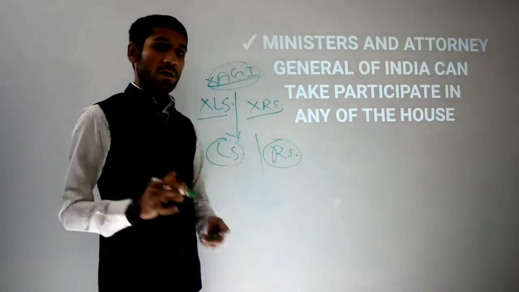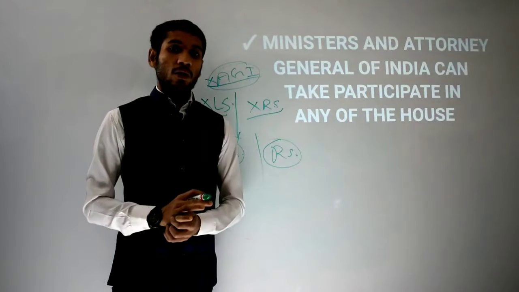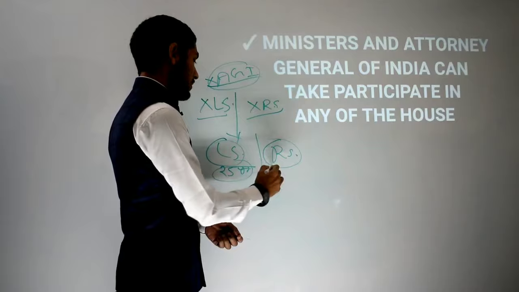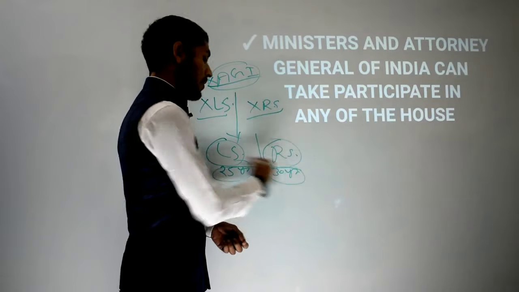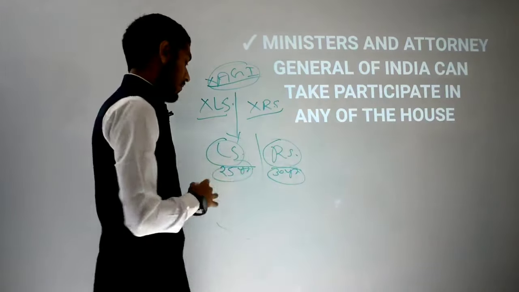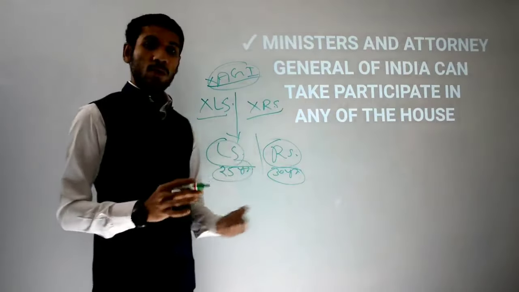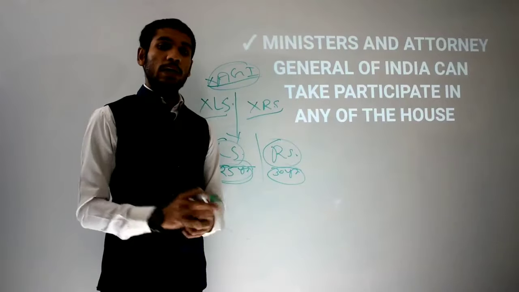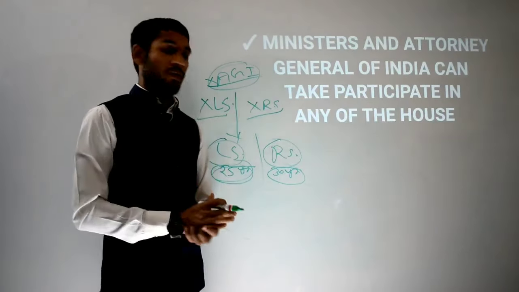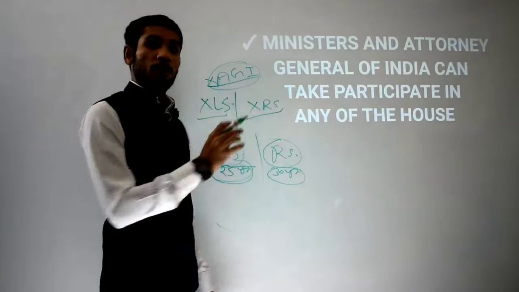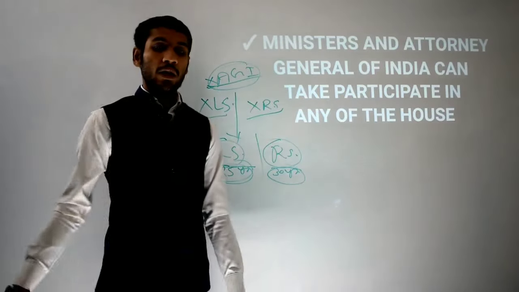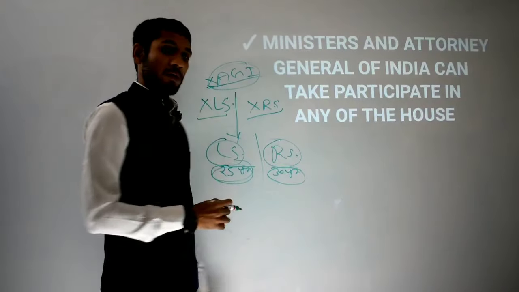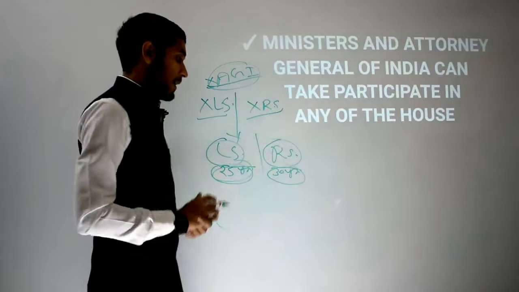How? Let's see. Even a genuine person whose age is more than 25 years, and here I think it's 30 years, if I am wrong, then please correct me. So if any Indian citizen who is above 25 years is not an MP of either Lok Sabha or Rajya Sabha, not the President of India, not the Attorney General of India, then if the Prime Minister wants, this person can sit in Lok Sabha or even in Rajya Sabha. How? Let's see.